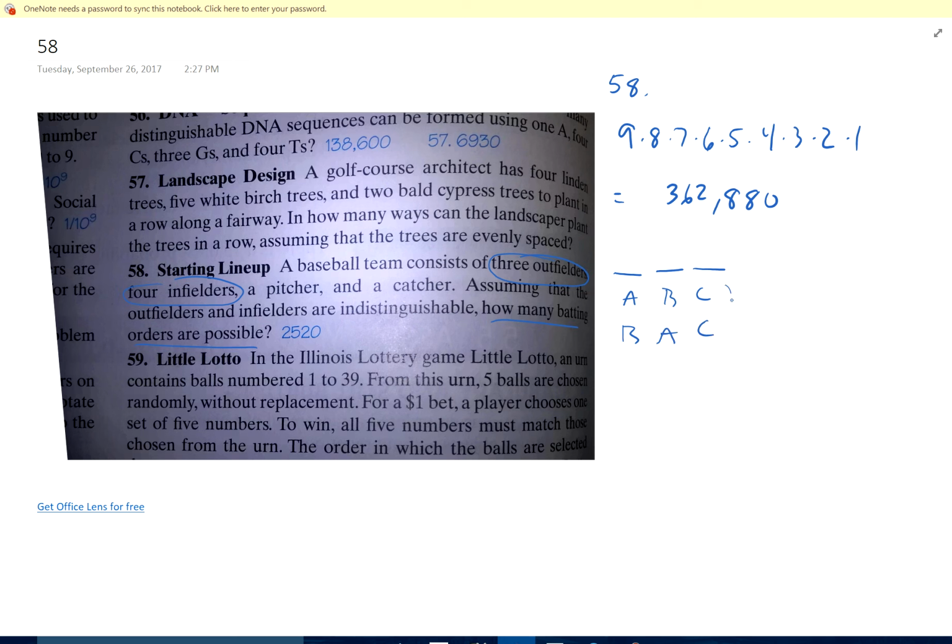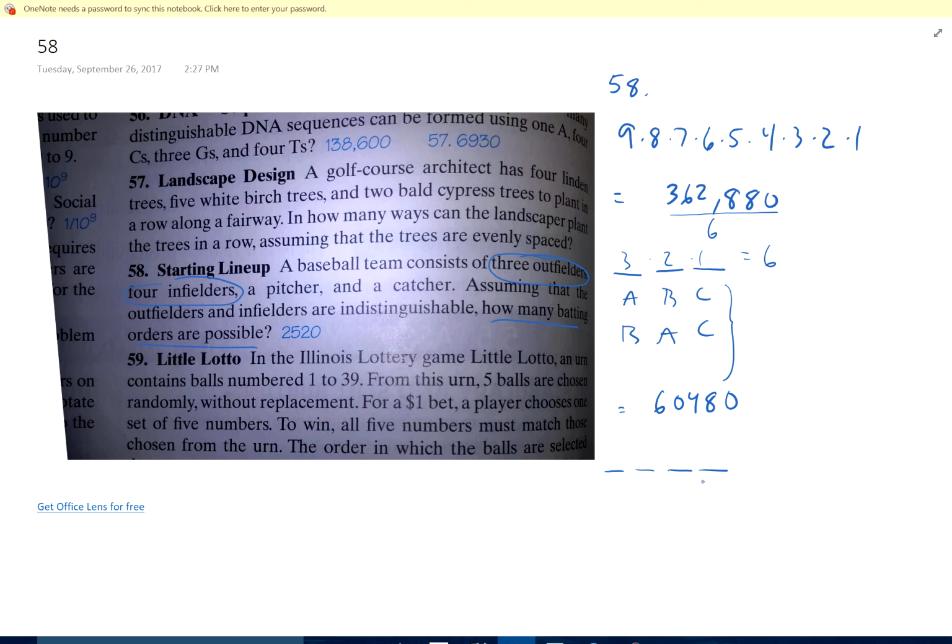So I have to divide out by these repetitions. Question is, how many of these are there possible? Well, there's 3 times 2 times 1, so there's 6 of them. So I'm going to have to divide this by 6, and I get 60480. Now I have to divide out by the four infielders, that are indistinguishable.